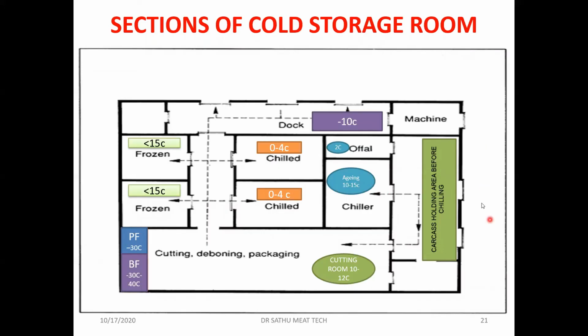Once the animal is slaughtered and evisceration is over, first we put the carcass in the holding area before chilling. It will be held here because we will not be opening the chiller room or the offal rooms frequently, as that will affect the efficiency of the chilling. Once say 20 or 30 carcasses accumulate, it will be opened and put in the aging room. The aging room temperature maintained is around 10 to 15 degrees centigrade. We will not go below that, because it can lead to cold shortening. And the offals are normally stored at 2 degrees centigrade.